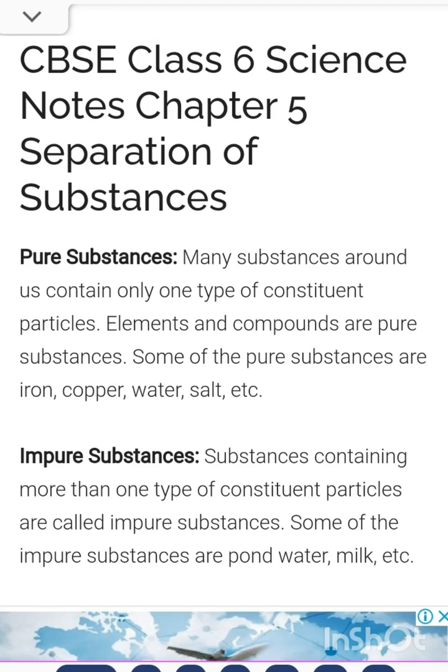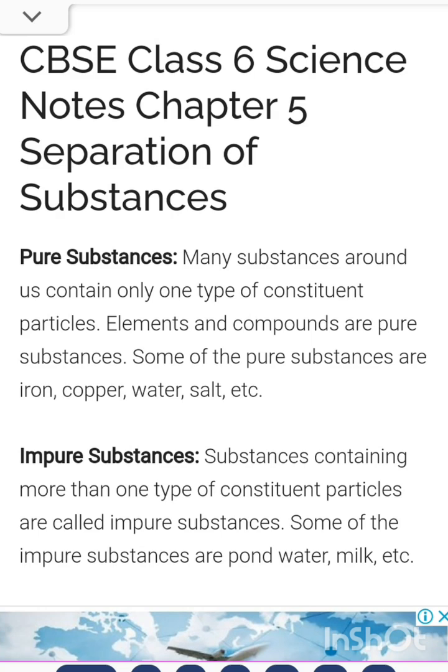What is the meaning of pure substance? Many substances are combined together, that's called a mixture. But if you find a single element in that particular compound, that's called pure substance. For example, water, salt, copper, iron, these all are pure substances.